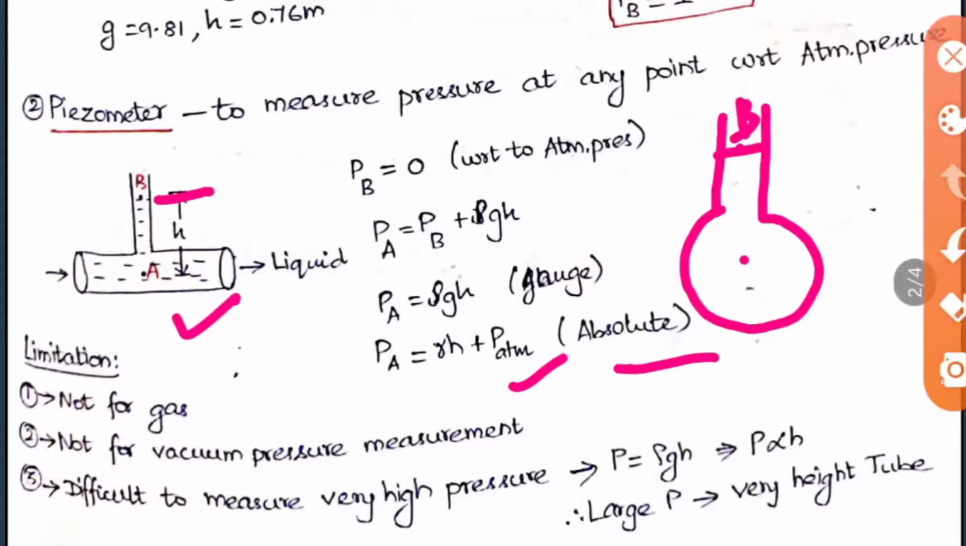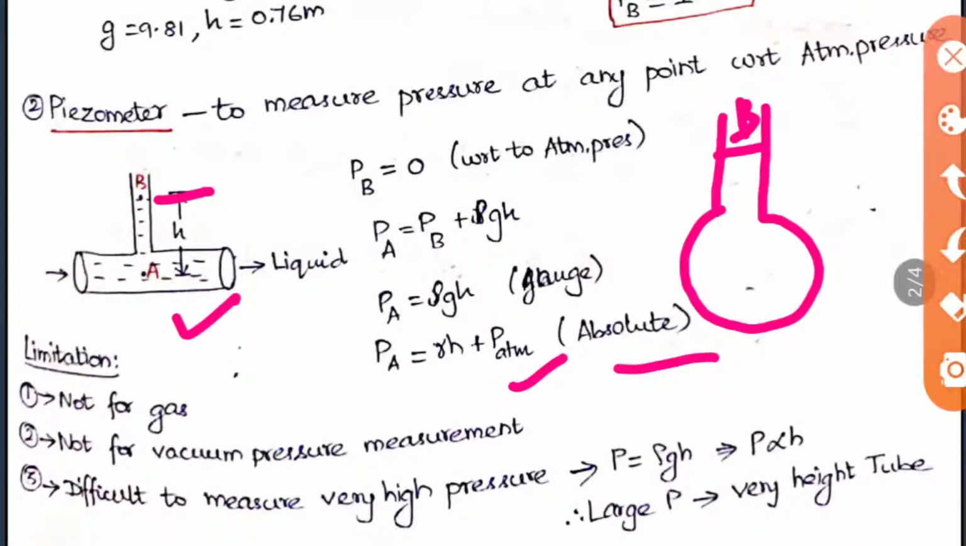This piezometer has some limitations. This is very important. These 3 points are very important. The limitations that a piezometer has: first, it cannot be used for gases. The second one is, it cannot be used for vacuum pressure measurement. As I told, gauge and vacuum both are with respect to the atmosphere, but this piezometer can't be used for the negative, that is vacuum pressure measurement. And the third one is it is difficult to measure very high pressure. We can measure, but it is difficult. Why? Here we know that P is equal to rho g h, because we got that now, P is equal to rho g h.